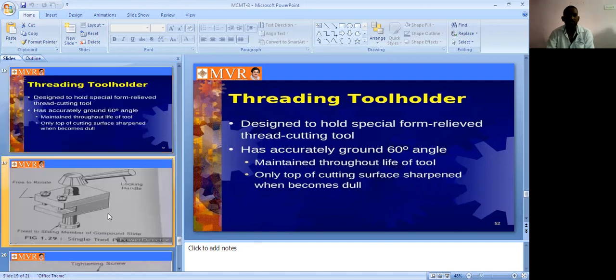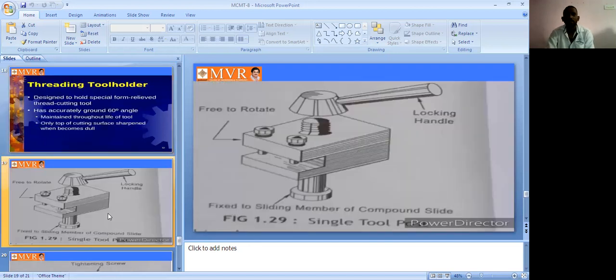Next we can see another tool holding device, the single tool post. See the block diagram here. This is a locking handle. This one is free to rotate, and you can use it for rotating. It is a sliding member of the compound slide.